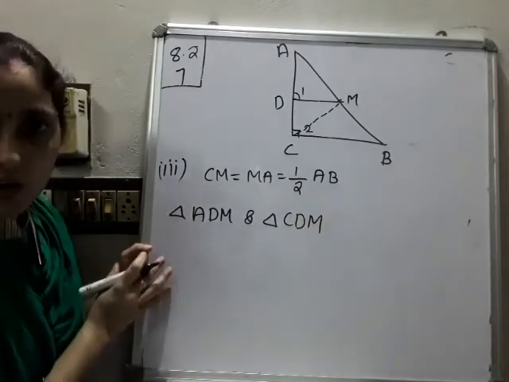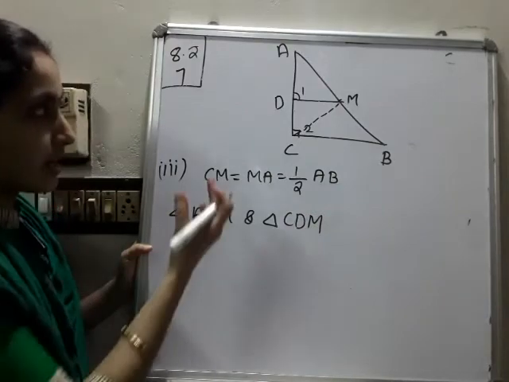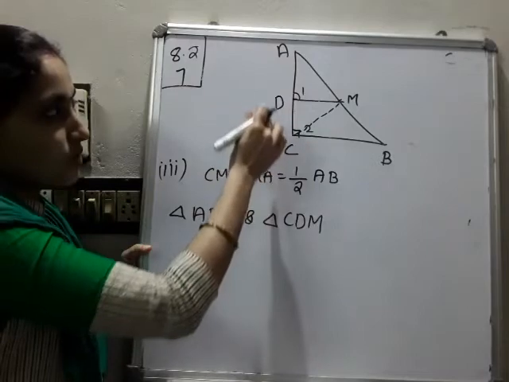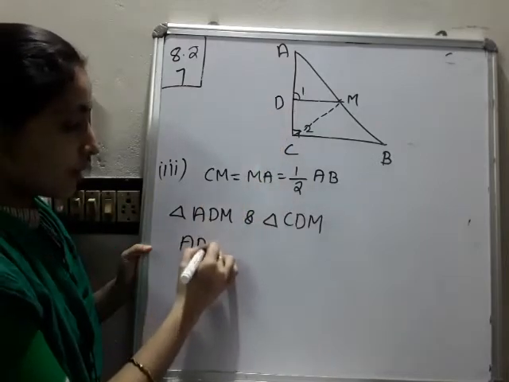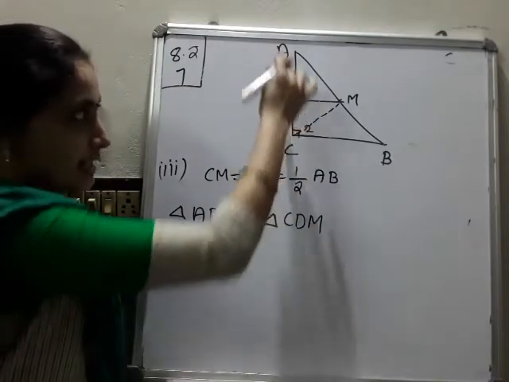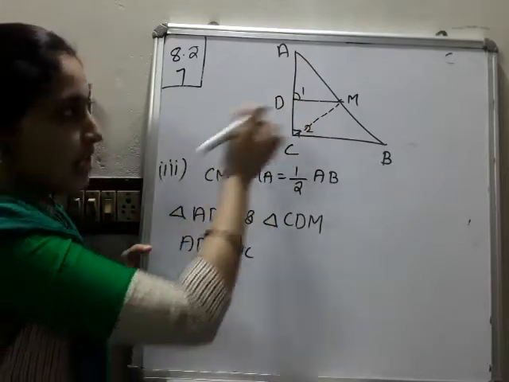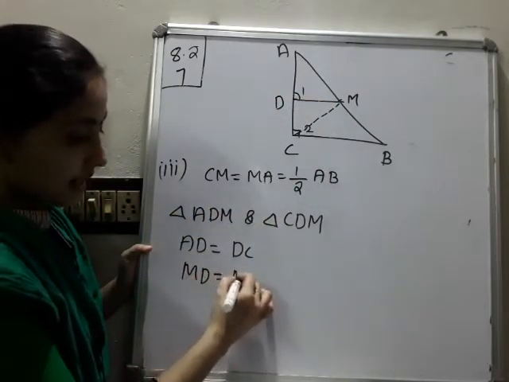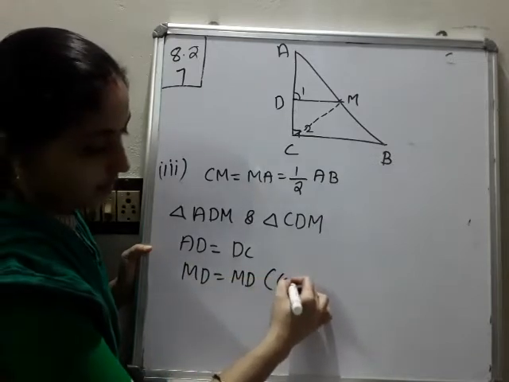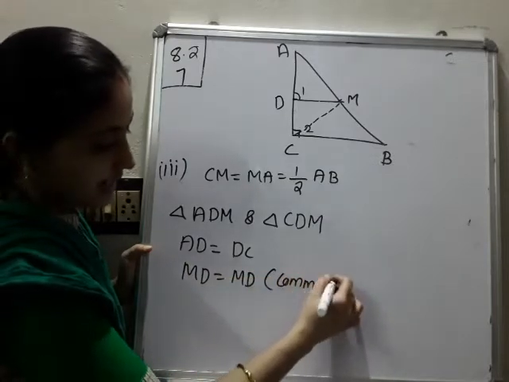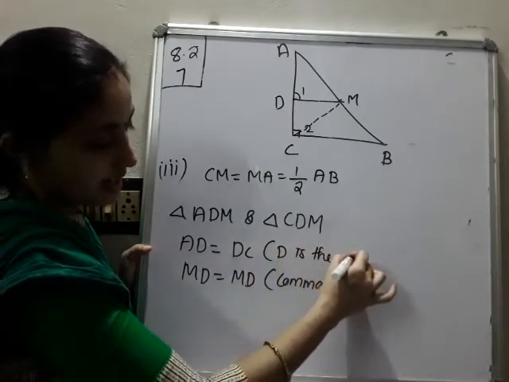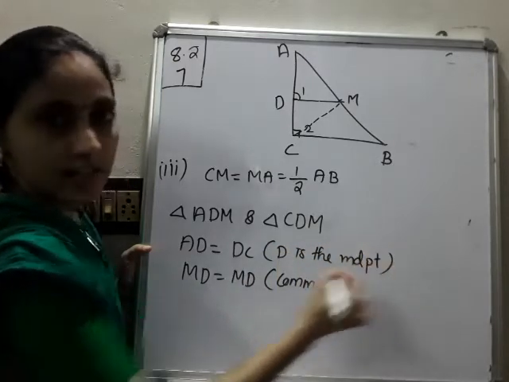Here we are going to apply the congruence. How can we apply it? Listen here please. We already know D is the midpoint of AC, so AD is equal to DC. And one common side is there, so MD is equal to MD, that is common. So two conditions we got.